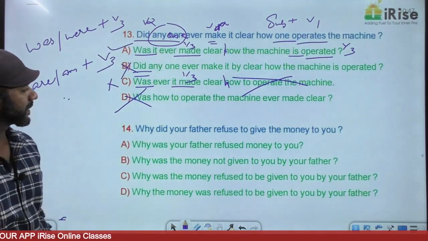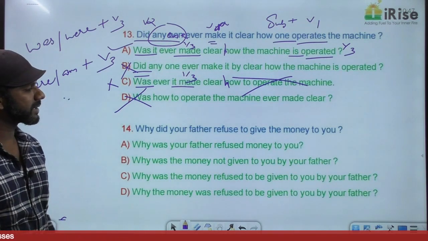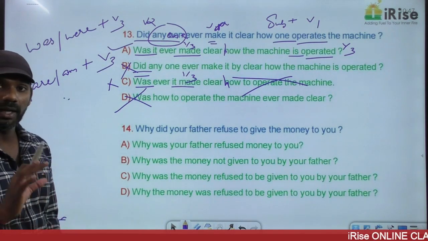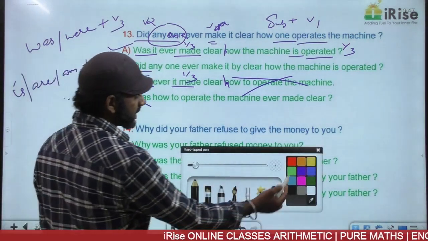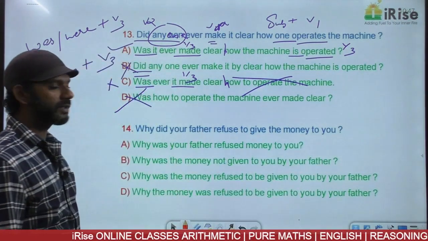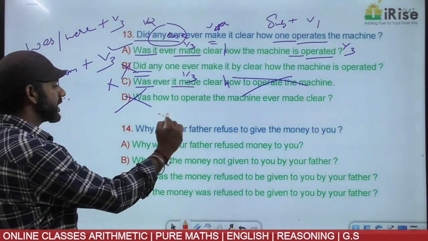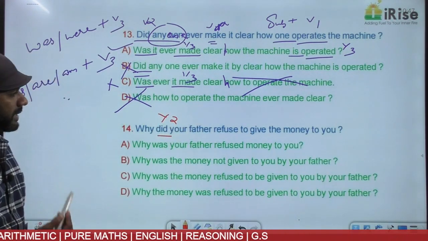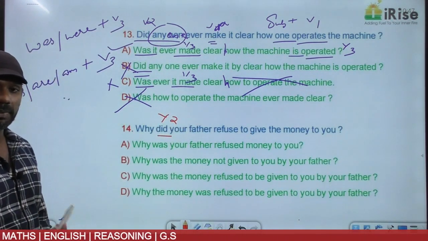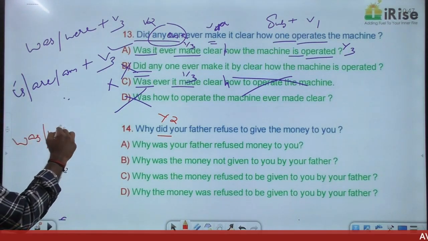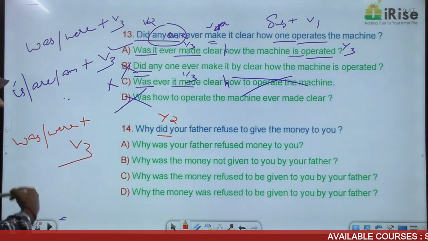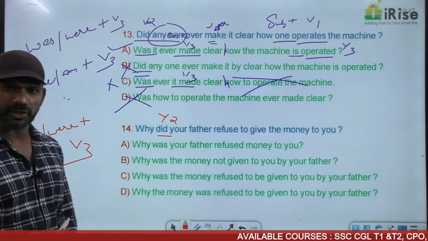Come to the next one. Why did your father refuse to give the money to you? The meaning should remain the same. Did is V2, will not come in the passive voice. So this sentence is in the active voice, simple past tense. So the passive voice must be in the structure was or were plus V3. So we want an option that is in this structure.